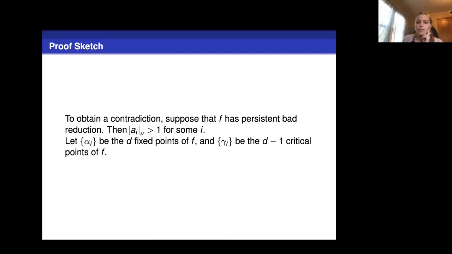We're going to let alpha_i be the d fixed points of f, and gamma_i be the critical points. And we're going to use Newton polygons to give us some information about these fixed points and critical points, knowing that one of these coefficients has v-adic absolute value greater than 1.